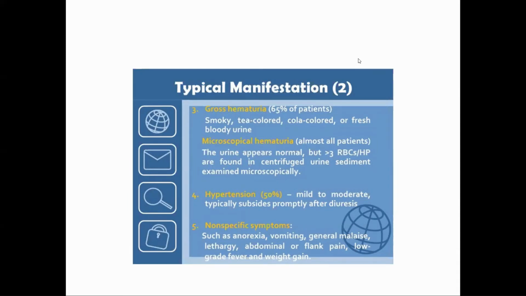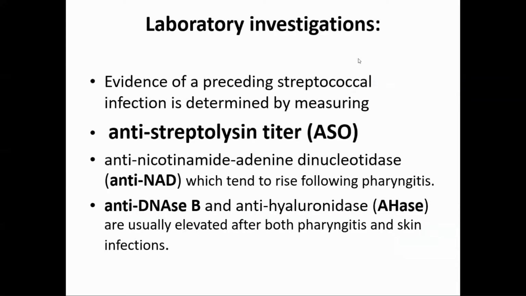Now, the most important portion is lab evaluation. We just evaluated the patient clinically. So first, we have to determine whether there was a preceding streptococcal infection or not, because the most common cause is group A beta hemolytic streptococcus. In some other cases of infectious glomerulonephritis, we also need to determine whether some other organism is involved or not. So the first foremost test we do is ASO titer, anti-streptolysin O.